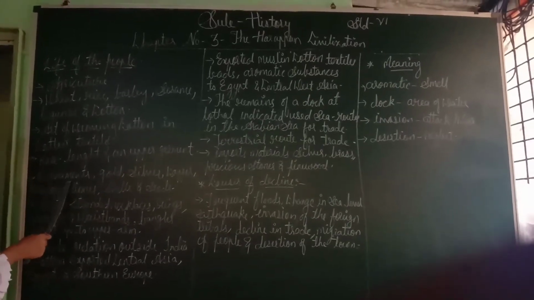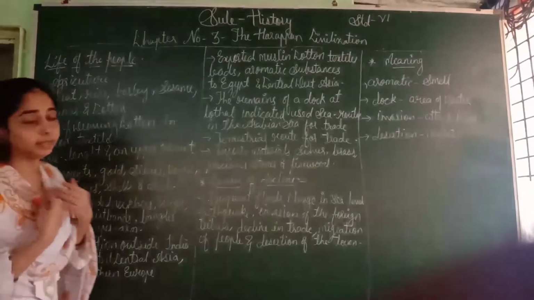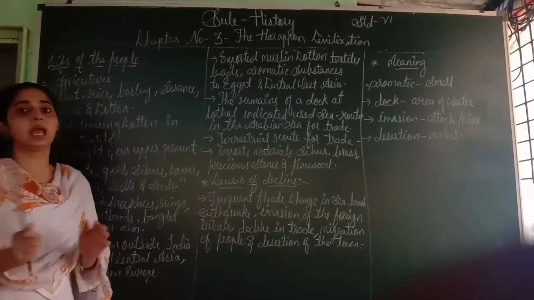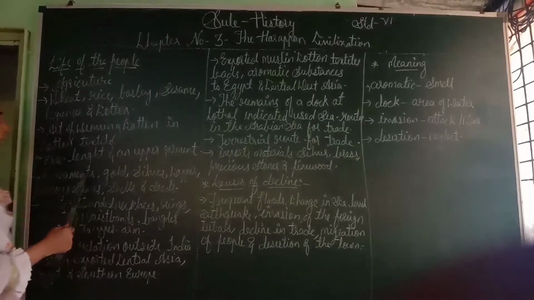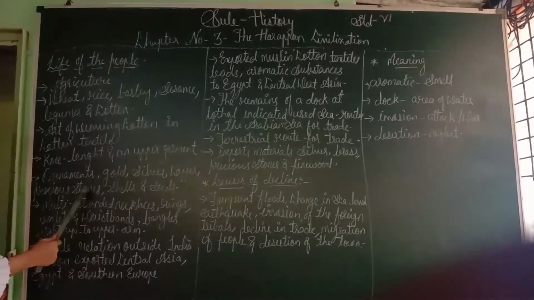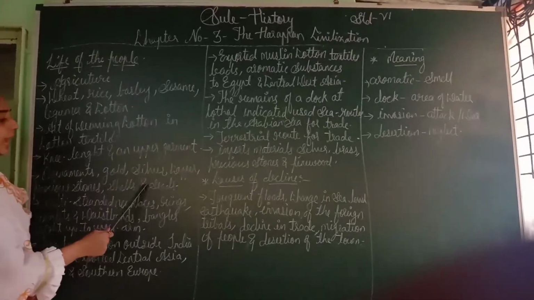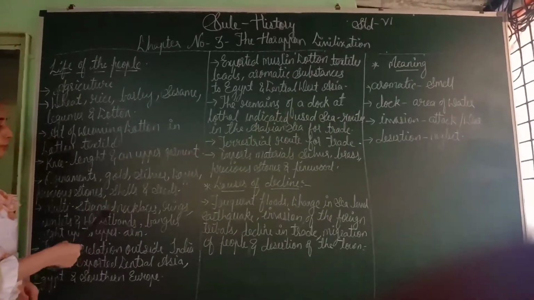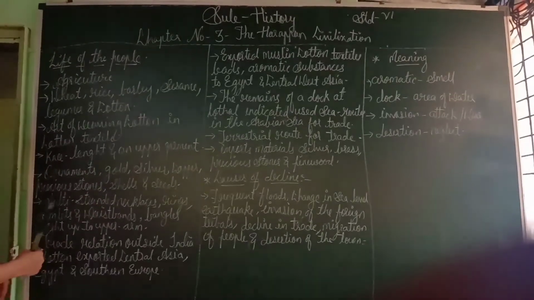Now next is ornaments. They used to wear ornaments. Both men and women used to wear ornaments made of gold, silver, copper, precious stones, shells and seeds. So they designed their ornaments with this kind of material and wore them.